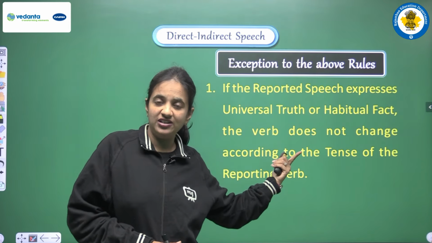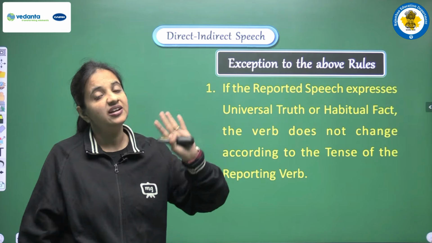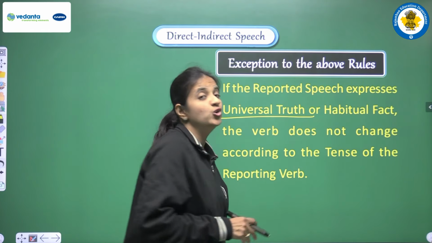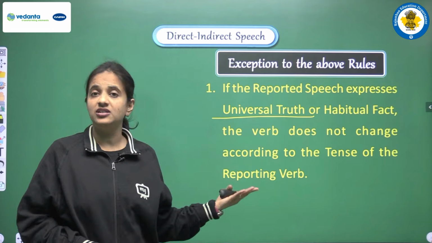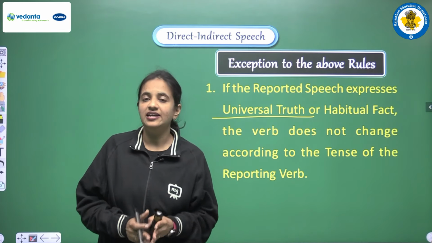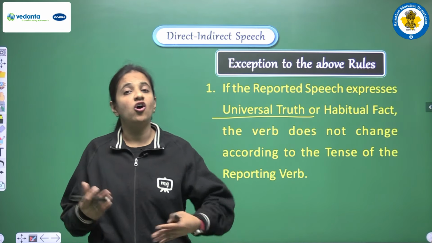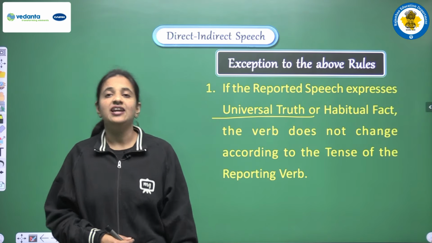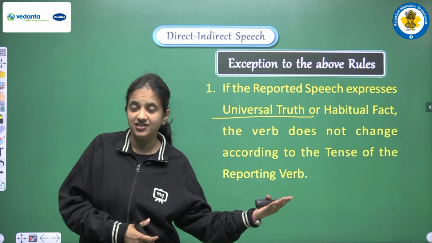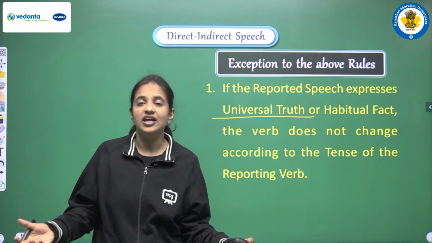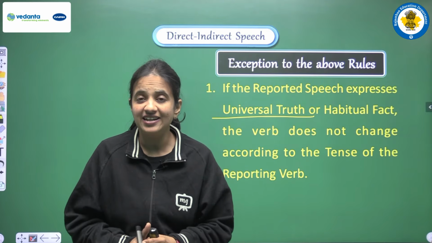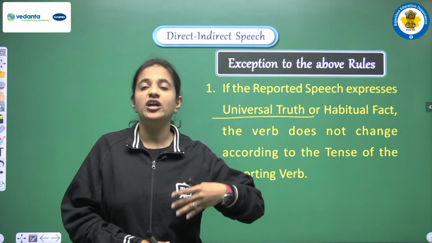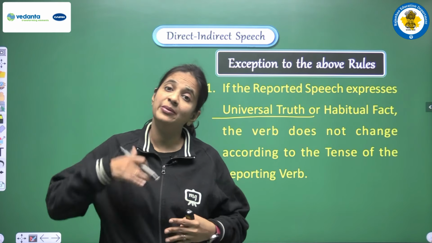The first exception that we have here is if the reported speech in that sentence has any universal truth. So what is universal truth? Universal truth is a sentence that is always true, at all times and everywhere. It's a true statement. Like if I say that the sun rises in the east, yes, it's a universal truth and it's a universally correct sentence, और ये सभी टाइम में करेक्ट रहने वाला है. पूरे वर्ल्ड में, पूरे यूनिवर्स में ये करेक्ट सेंटेंस और हमेशा करेक्ट रहेगा.